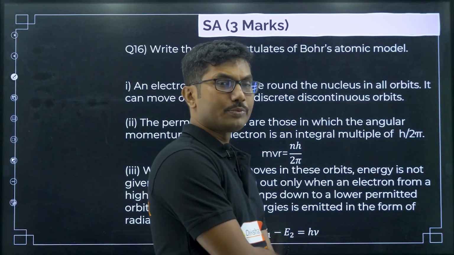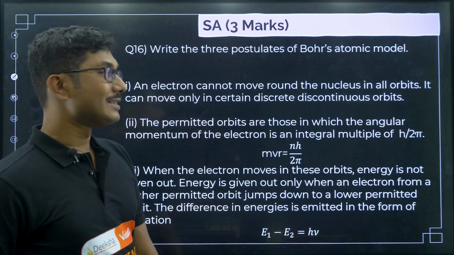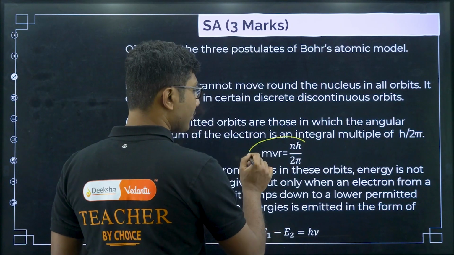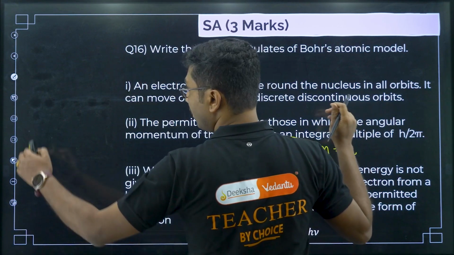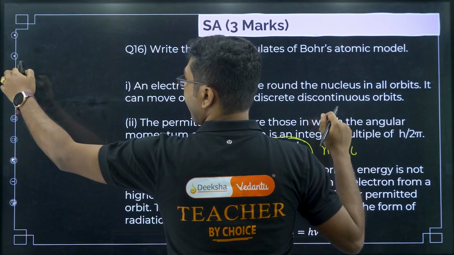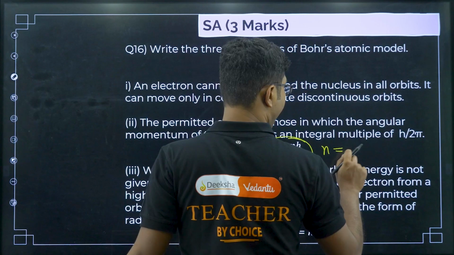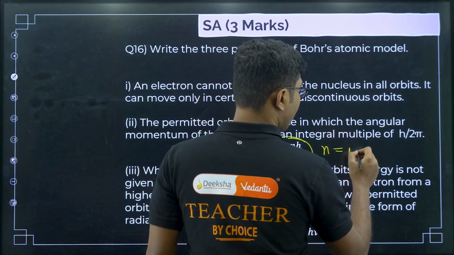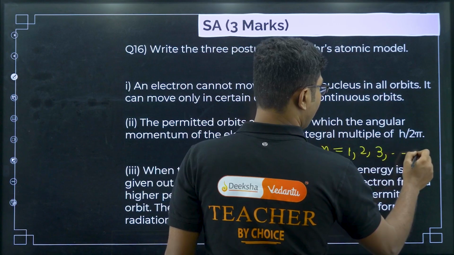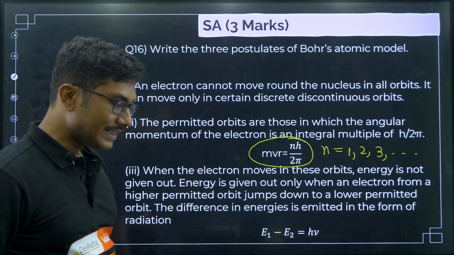That was Bohr's postulate. If orbits satisfy this relationship, only those orbits are possible. Here n is equal to 1, 2, 3, and so on. Integral multiple means integer multiples.